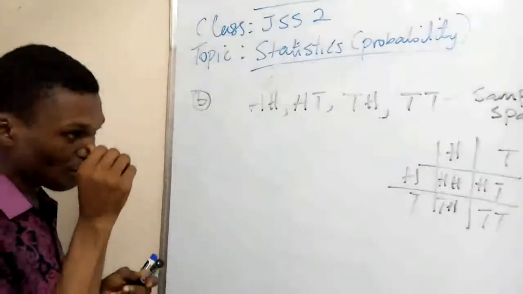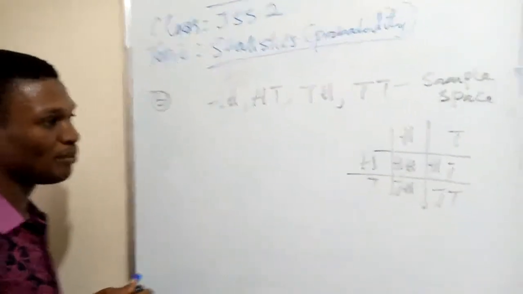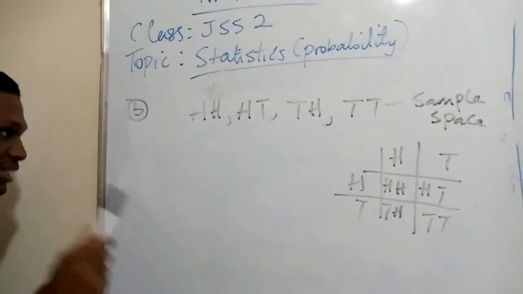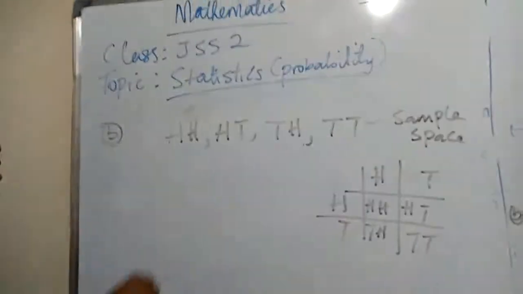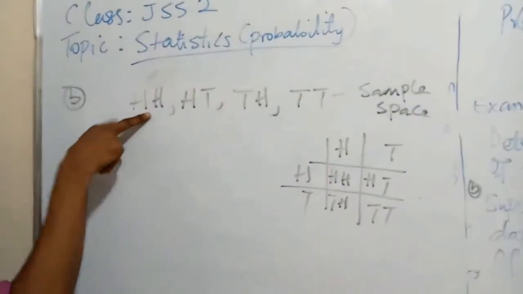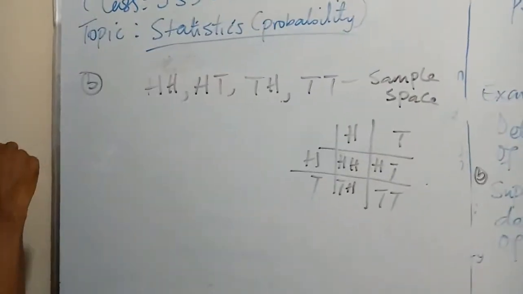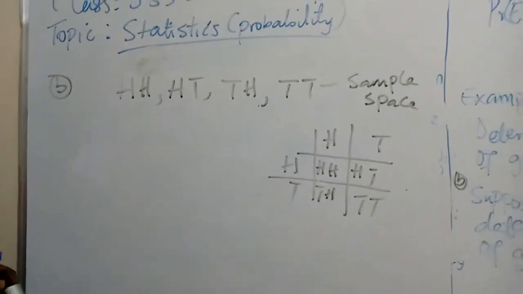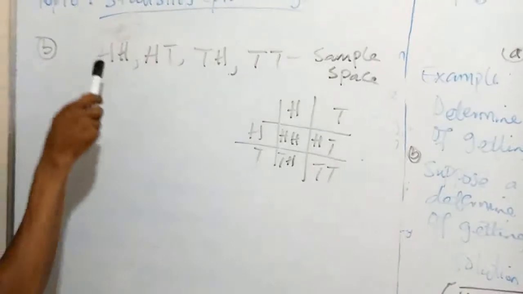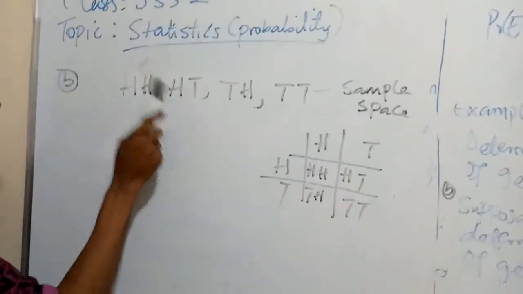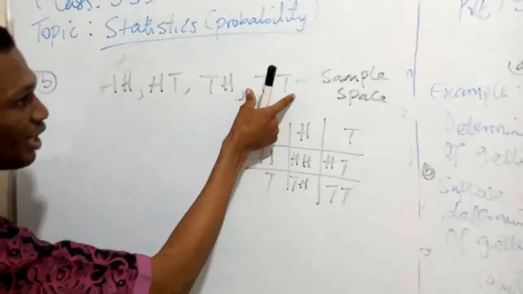So having gotten the sample space, we are told to determine the probability of getting at least one head. We have 2 heads here, but at least one head means there should be at least one head in each of these outcomes. So we have one head here, a head here, a head here, and there is no head here.